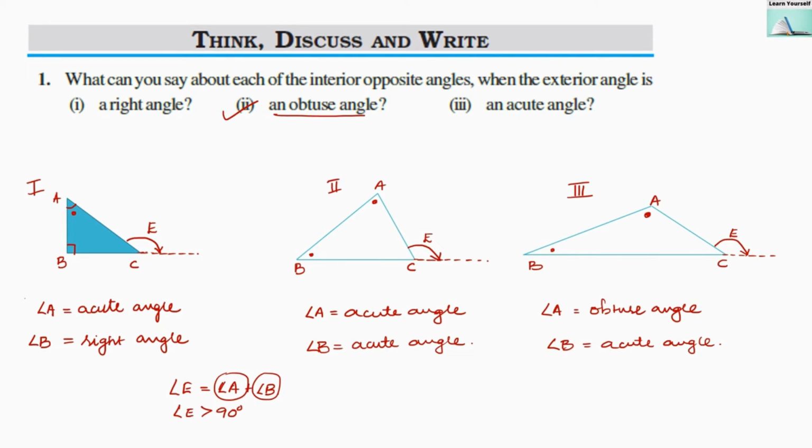There are three possibilities: one can be a right angle and the other acute; both can be acute, like 60 degrees and 60 degrees; or one can be obtuse, like 92 or 93 degrees, and the other acute, less than 90 degrees. All three possibilities can occur when the exterior angle is obtuse.